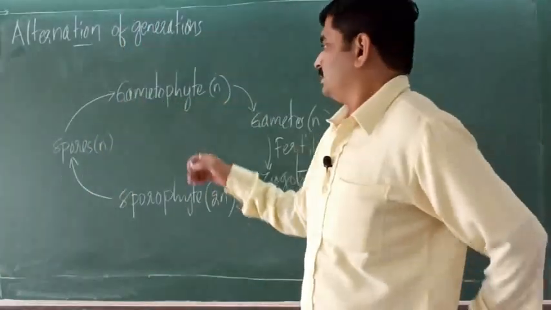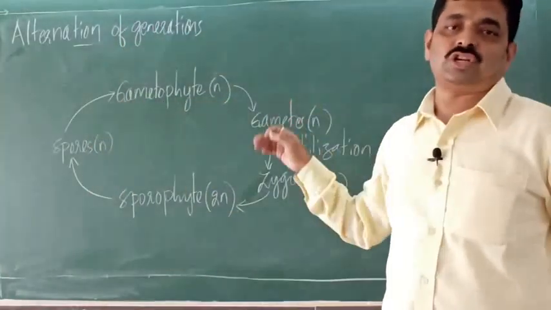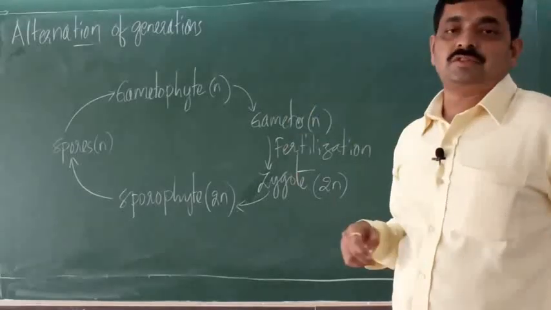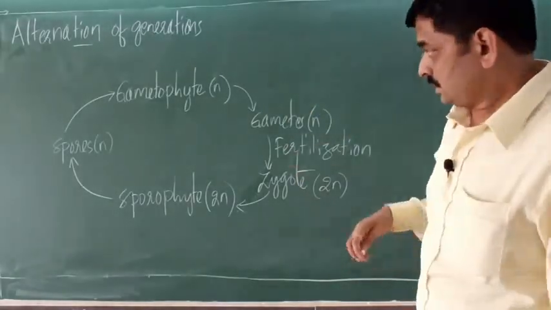Just see this flow chart. It explains the alternation of generations.